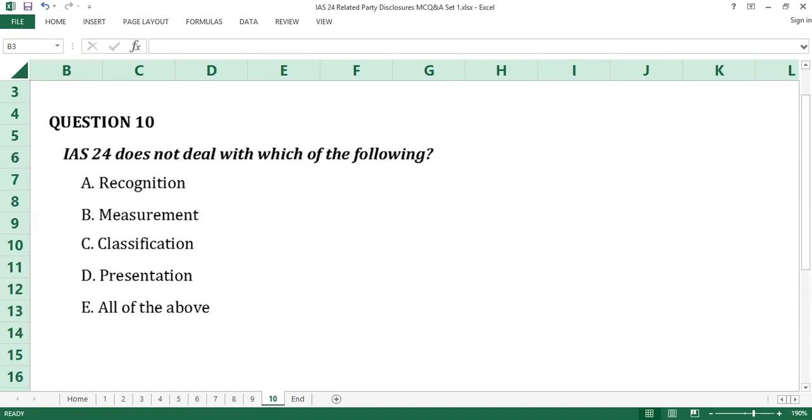Question number 10. The answer to question number 10 is E, all of the above. IAS 24 deals with identification of related party relationships and related party transactions and information involved therein with the ultimate aim of making disclosures about them. It is a disclosure standard which does not deal with recognition, measurement, classification, and presentation of elements of financial statements. E is the answer to question number 10.